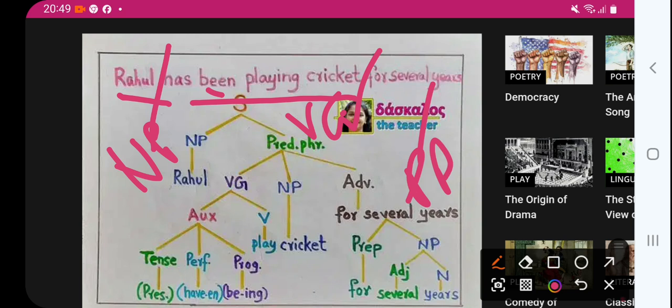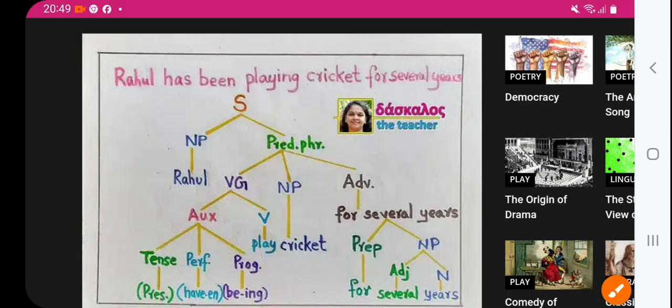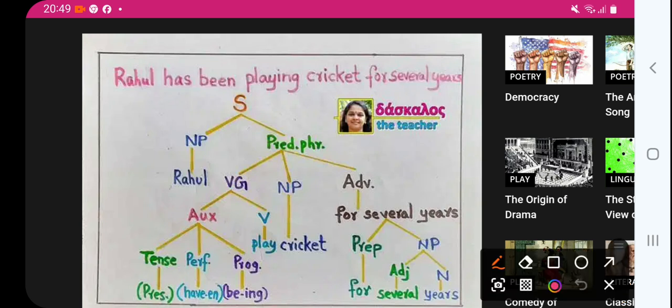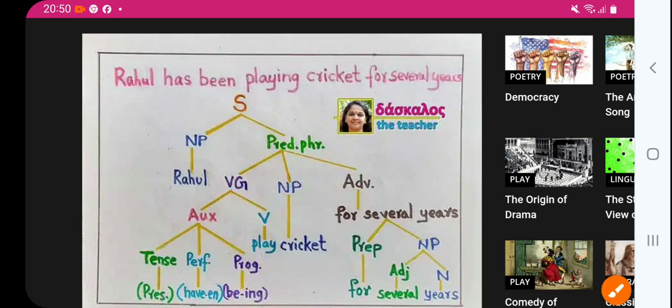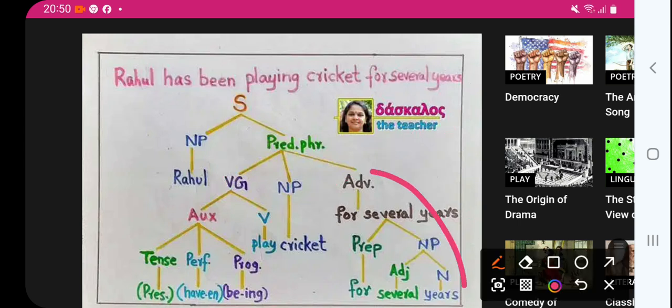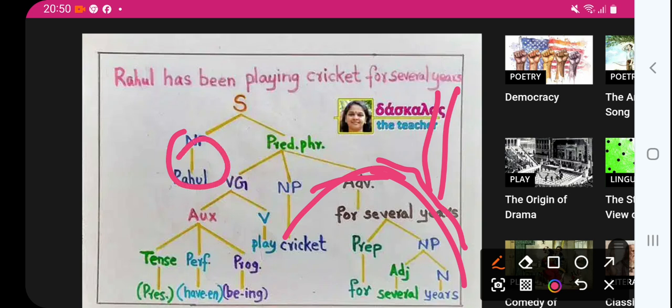So the sentence is Rahul has been playing cricket for several years. Here Rahul is a noun phrase, right? So that branch is already done. Noun phrase solved, right? Okay.